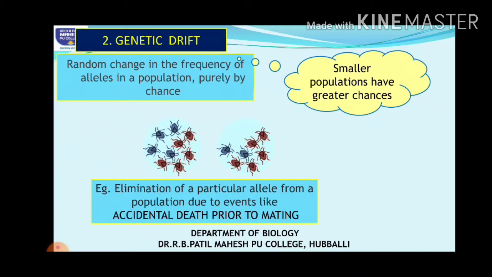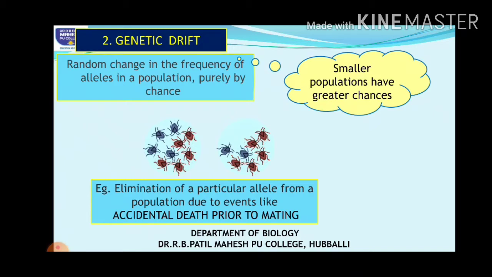Imagine there are 1,000 insects or butterflies. Among those 1,000 butterflies, 500 are white in color and 500 are red in color.